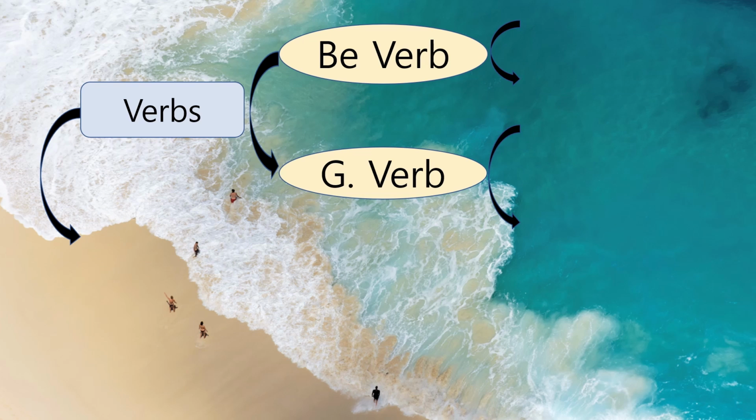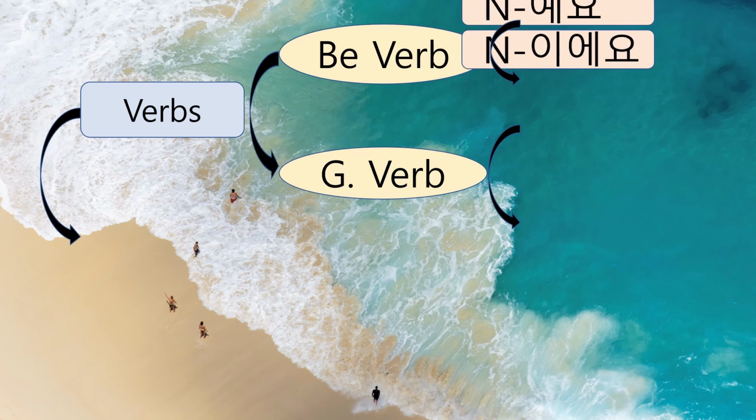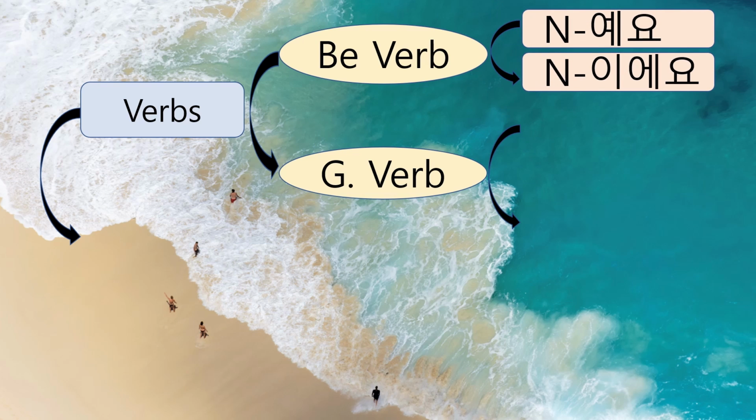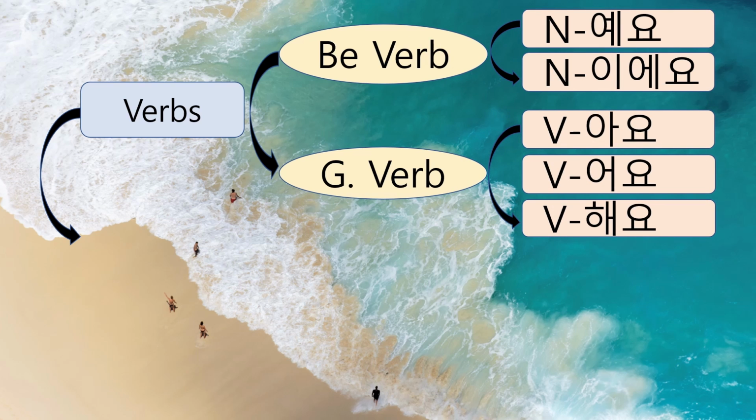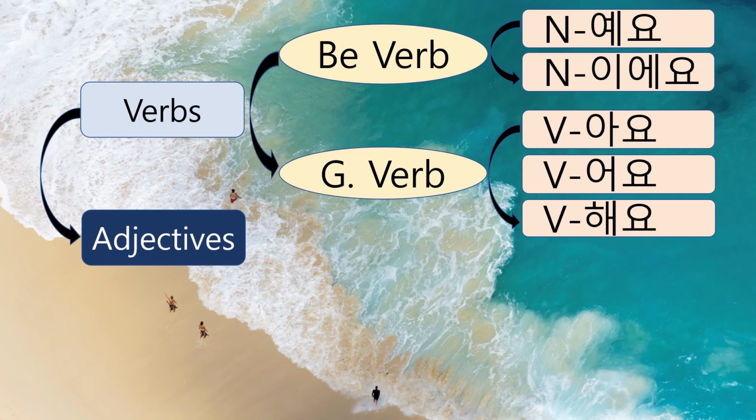So far, you have learned how to conjugate be verbs and general verbs to make a present tense. The sentence endings 예요, 이에요 are attached to nouns, and the sentence endings 아요, 어요, 해요 are attached to general verbs. And today, let's talk about adjectives.